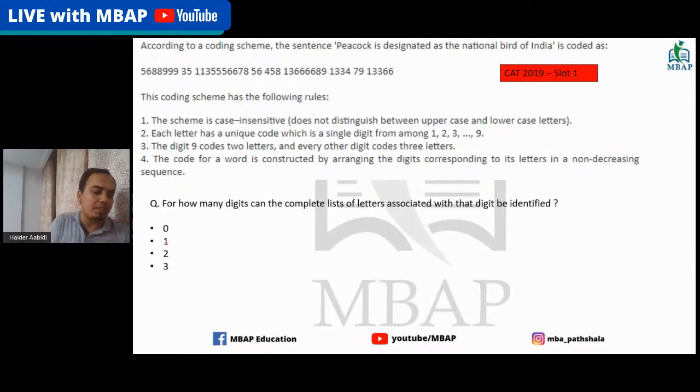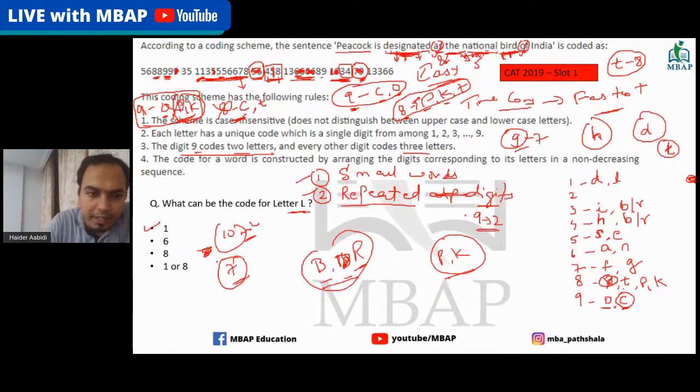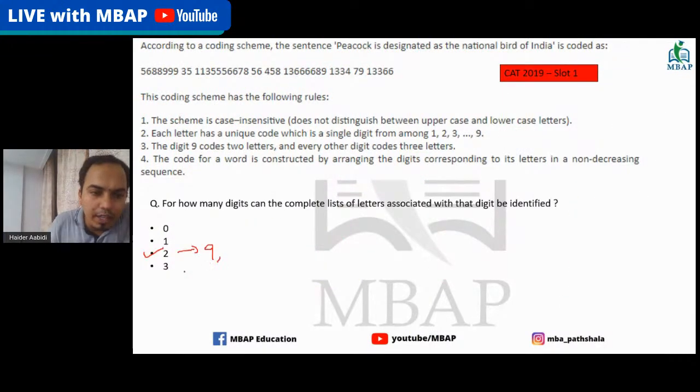Raj Shehzad is saying 3. Other people, what is your opinion? What do you guys think? Sarah says 2, and that is actually the right answer, guys. So the answer is 2, because you can get the complete list only for 9 and the other case is 8. Only for 9 and 8.